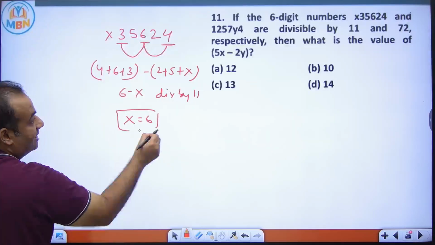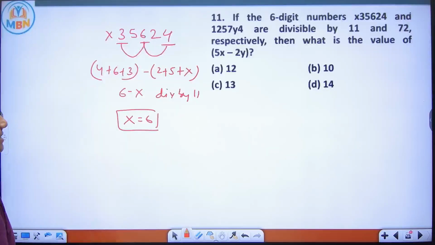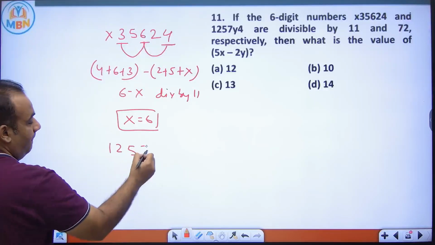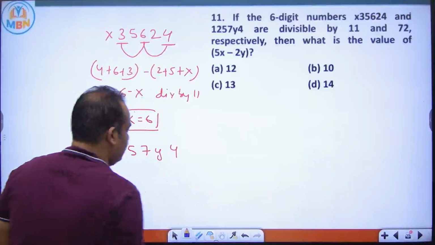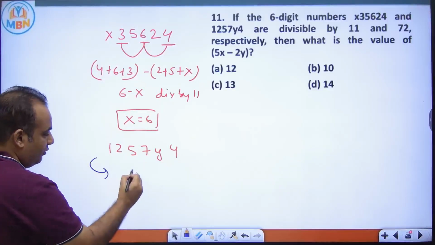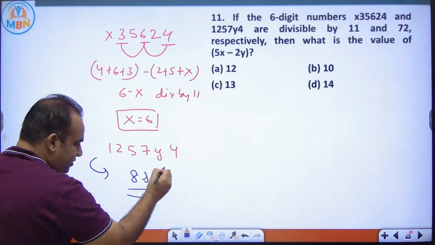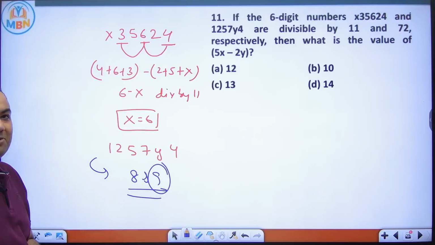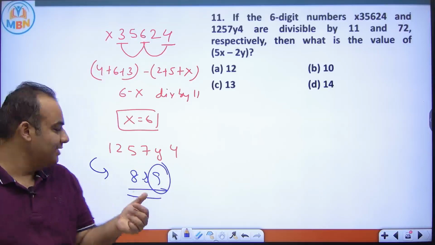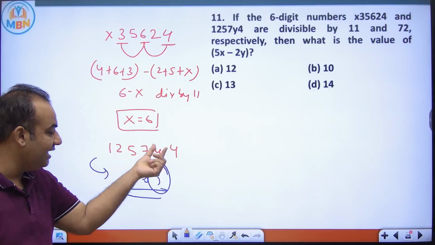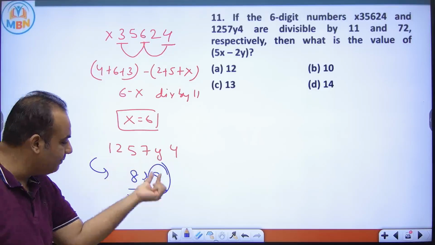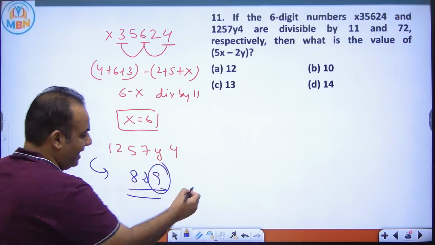We got the value of x as 6. Now the second number is divisible by 72. So the divisibility rule of 72 is 8 and 9. I'm using 9. Why? Because 9 is easy. Sum of all the digits. So if I add all the digits, 1 plus 2, 3, 8, 15, 19. What should be added to 19 so that it becomes a multiple of 9? 8. So y has to be 8.